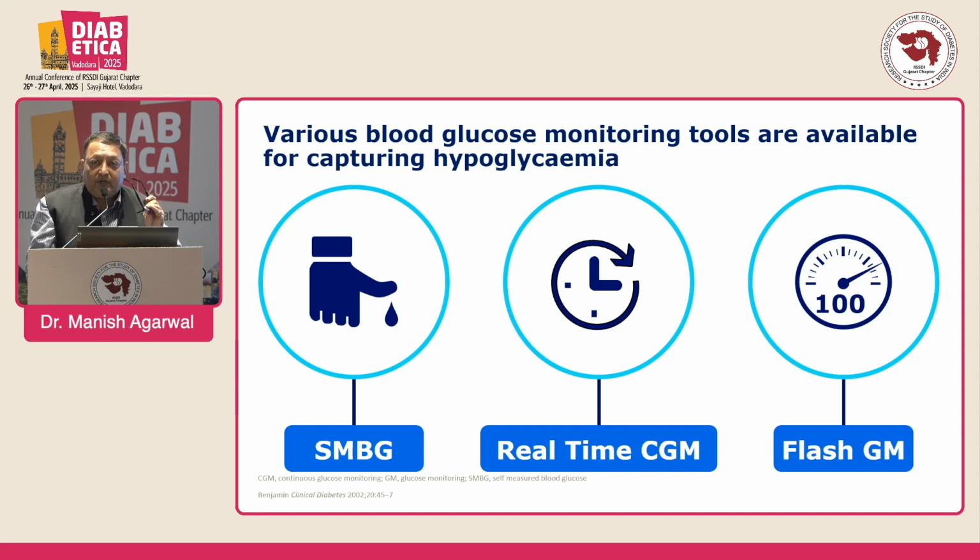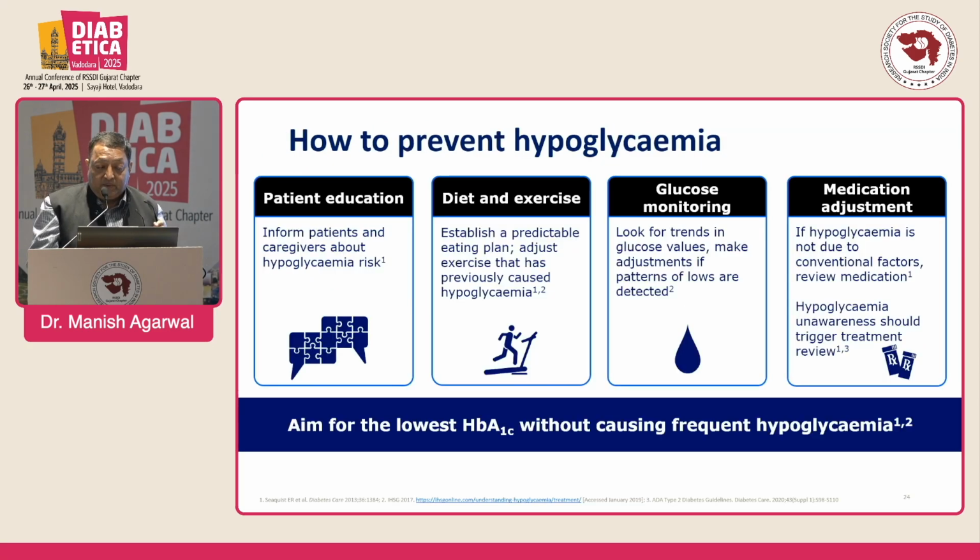They should use a glucometer and check pre-breakfast, pre-lunch, post-lunch, 4 p.m. and 10 p.m. These are the 4 to 5 points of blood glucose monitoring. Real-time CGM is a must for type 1 diabetes and brittle diabetes on multiple insulin injections, plus a glucometer, to prevent hypoglycemia.